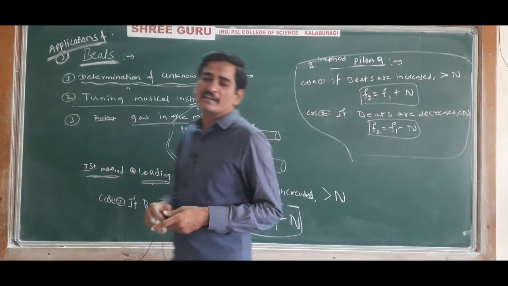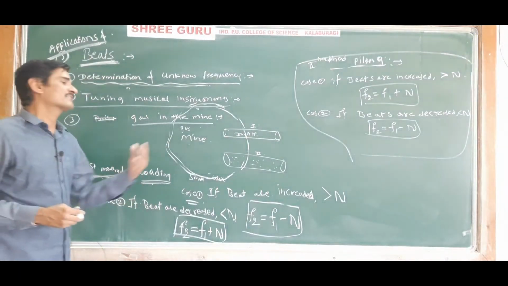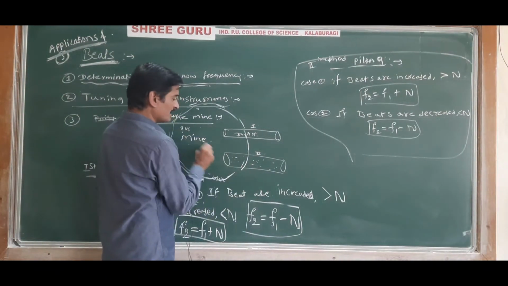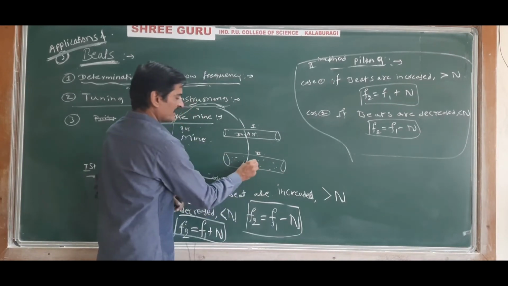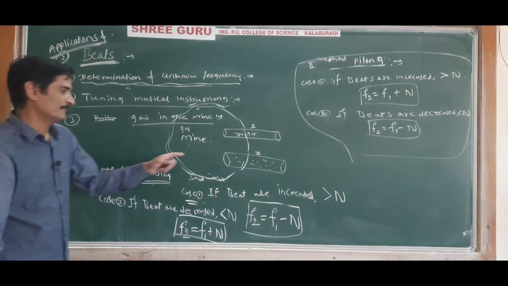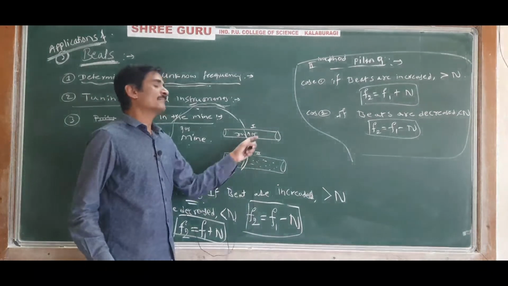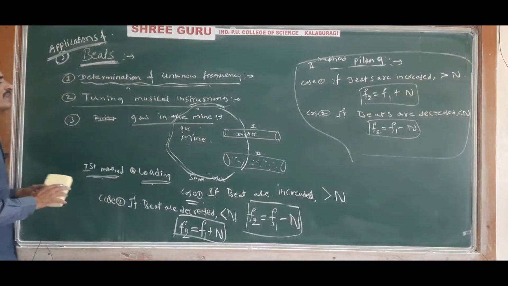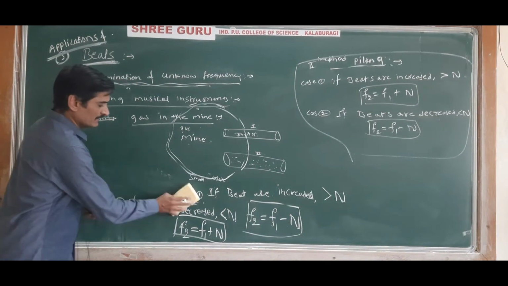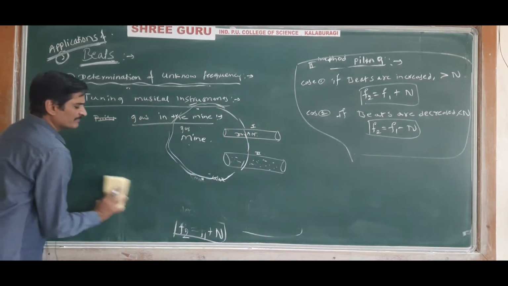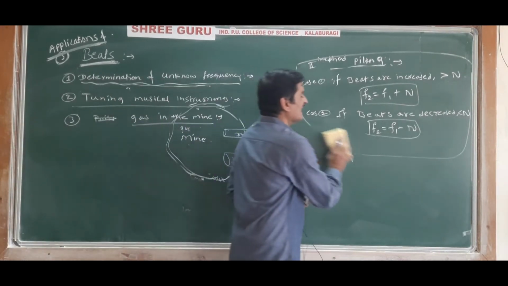If the beats are not heard, then the gas in the mine is also air. That is, if the second pipe also has air as the gas, then beats will not be heard. Understood? So it is used to determine the unknown gas in the mine. This concept of beats is also used in electronics.